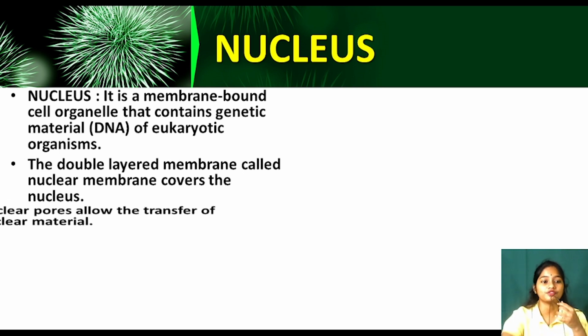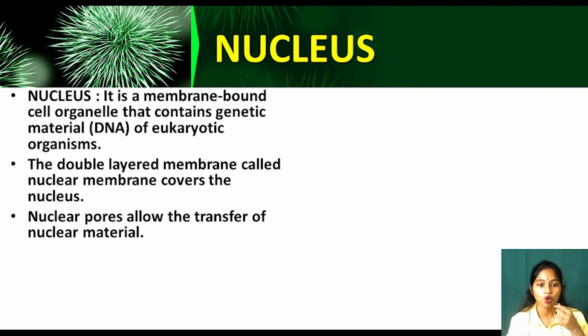Now moving to the next point: nuclear pores allow the transfer of nuclear material. Inside the nucleus some materials are there. They need to be transferred to the outside of the nucleus, to the cytoplasm. How will they go? They need a certain medium. The nucleus has a covering, and in the covering there are tiny pores, small openings, small holes. They are called nuclear pores, and their function is to help in transferring the nuclear material. So what is inside the nucleus goes through the nuclear pore to the cytoplasm.